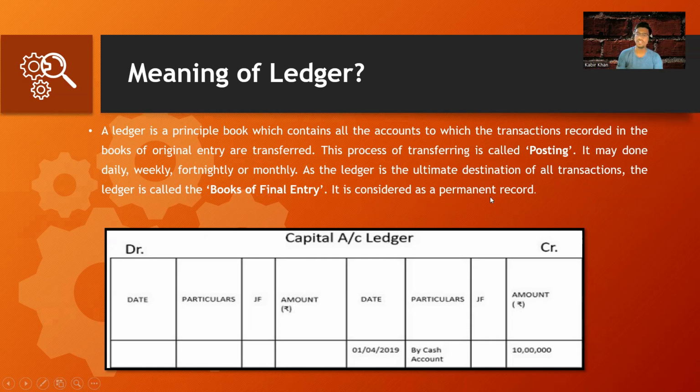So it depends on the organization and the transaction flow, and it depends on the management, like what they have decided: to move the journal balances to the ledger on a daily basis, or on a monthly basis, or a weekly basis. So it depends on the organization, and this ledger is considered as a permanent record. So in the ledger we have a total of 8 columns: date, particulars, and here we have the journal folio. In the journal we have the ledger folio, but in the ledger we have the journal folio. So here we will add the journal folio number and then the amount, and then we have two things, debits and credits. So a total of 8 columns are there in the ledger.